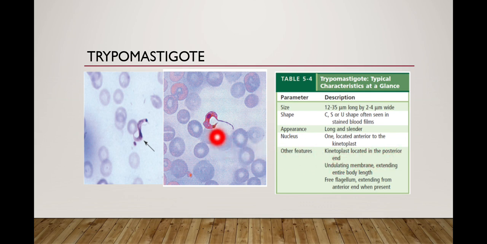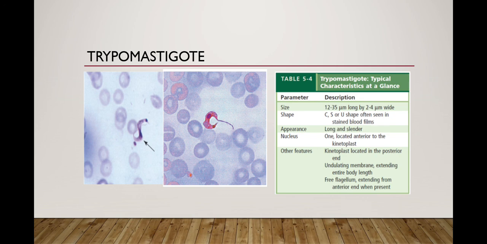Other features: kinetoplast located in the posterior end. Here you can see the kinetoplast, which is present in the posterior end of the trypanosome. Undulating membrane extending the entire body length. Free flagellum extended from the anterior end when present. This is a free flagellum which is extended from the anterior end, while this is the kinetoplast present in the posterior end. In this case, this is the kinetoplast present in the posterior end, and this is a flagellum which is extended from here to here from the anterior end. So these are the trypanosomes which can be seen in the blood film of the infected patient.